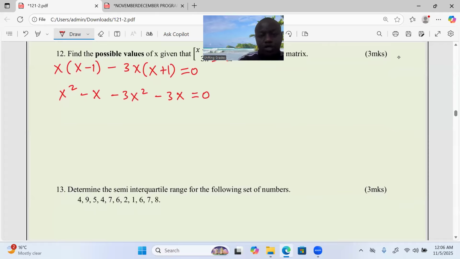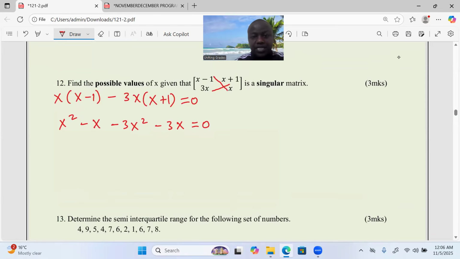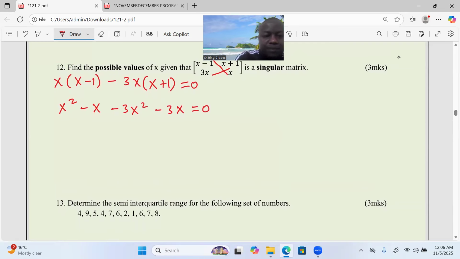We can now talk about the grouping of terms, ladies and gentlemen. When we group terms here, we shall have negative 2, the value of x squared, because of x squared minus 3x squared, it becomes negative 2. Then negative x and negative 3x, making it a negative 4x equals to 0.